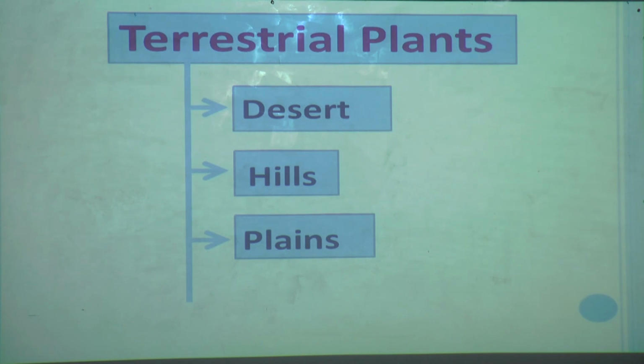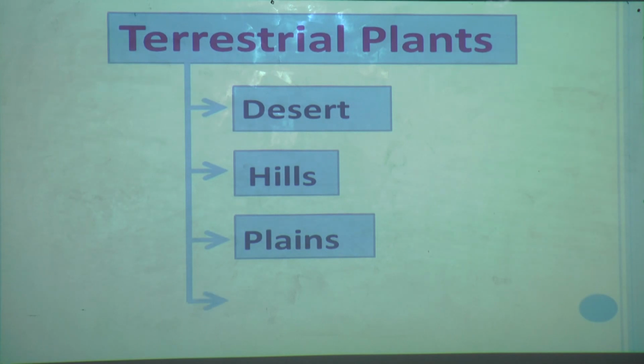Here also there are two types of plants: evergreen plants and deciduous plants. But there is one difference as compared to the hills. The deciduous plants in the plains shed their leaves in the summer season. Why is it so? To avoid water loss in summer.